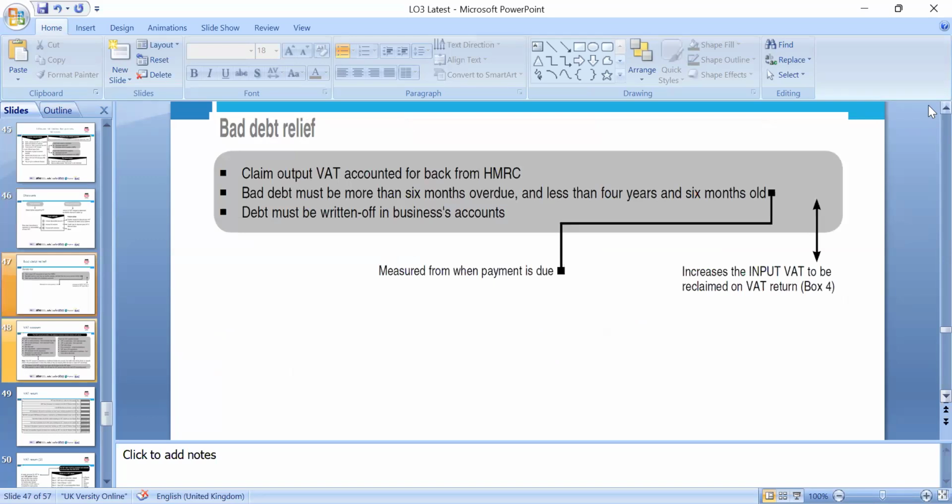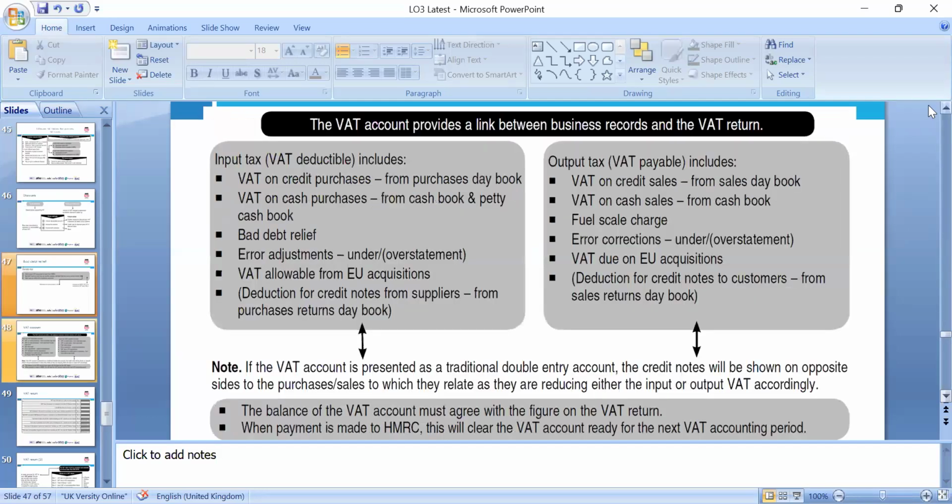So we have to look at bad debt relief. We need to wait for 6 months, and then we can claim the bad debt relief. So bad debt must be more than 6 months overdue, but less than 4 years and 6 months old, which we can write off, we can claim it back.